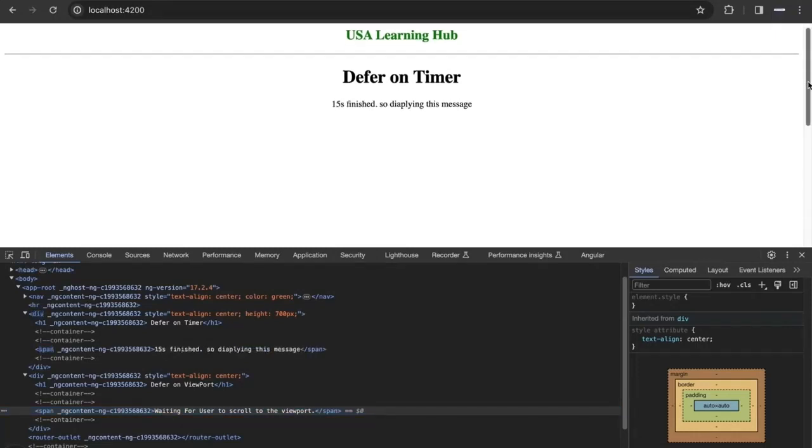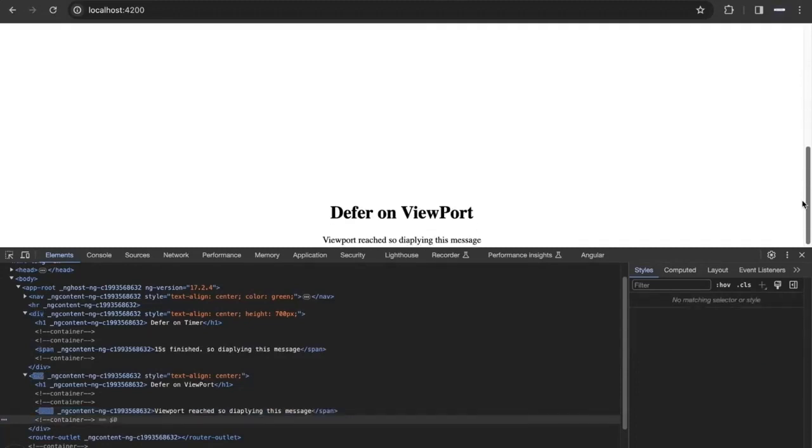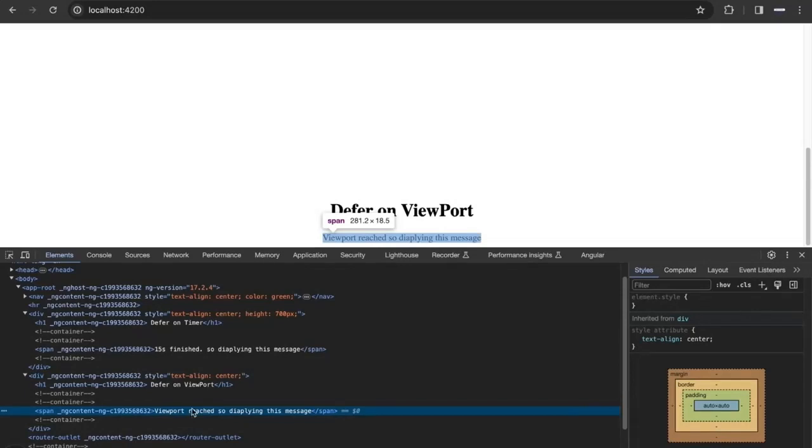Now I'm scrolling down to that viewport. Now I scroll down to see this content, and right away it is displayed. This is how the viewport works.